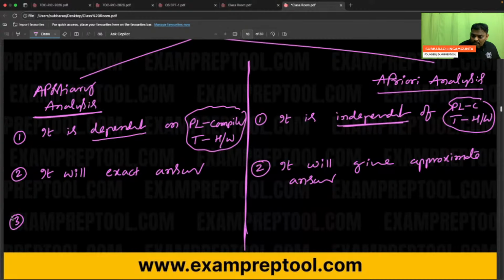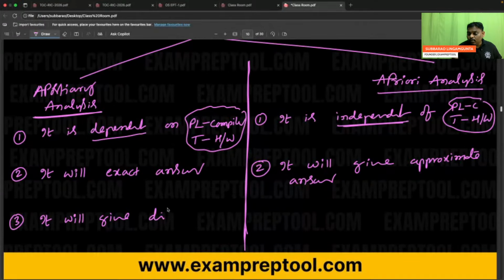Because of that reason, the dependent analysis will give the exact answer. The problem is that from computer to computer and person to person, different answers will come. Because the real things are changing, the answer automatically changes. In a supercomputer, a very small value will come, because we are talking about time complexity, remember.